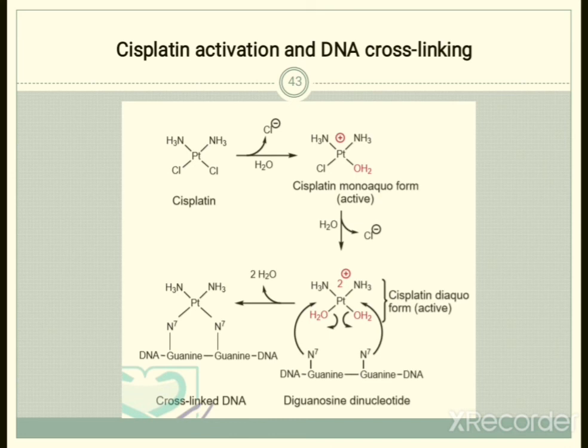You can see the cross link structure after removal of 2 water molecules, the cross linked DNA structure. By this process, cisplatin or platinum analogues form the complex with the diguanosine dinucleotide, meaning the DNA of the cancerous cell. So this is the activation of cisplatin and DNA cross linking.